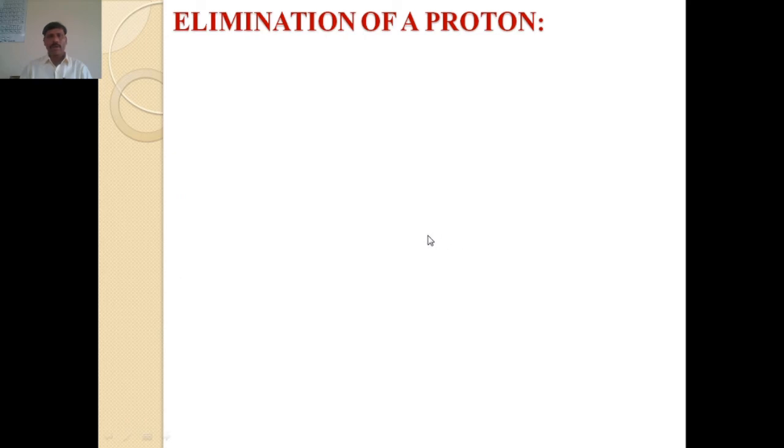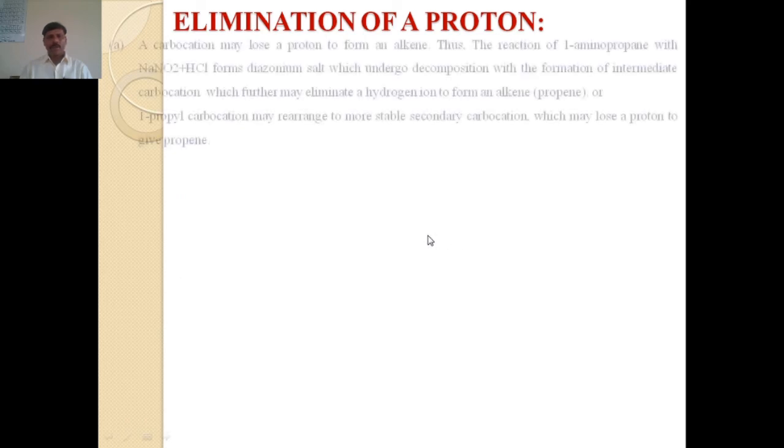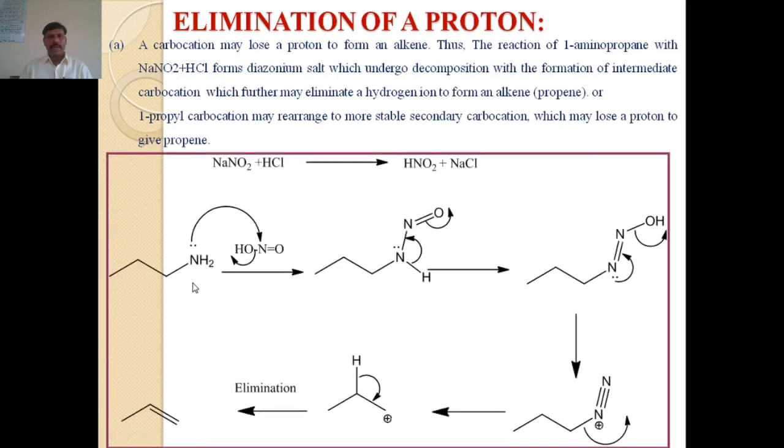First one, elimination of proton. Suppose we consider the reaction of an amino group with NaNO2 and HCl, which forms HNO2 and NaCl. That HNO2 reacts with the amino functional group to remove the OH group, and the result is the formation of a diazoalkyl group.